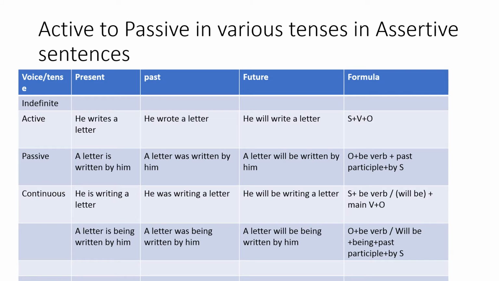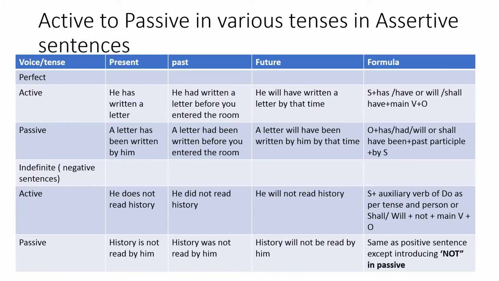Now let's go to the next sentence: perfect. In the perfect tense, the be verb is been, the rest is the same. So in the case of present perfect tense, a letter has been written by him is the passive voice.